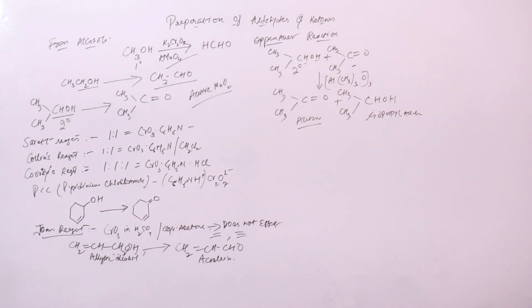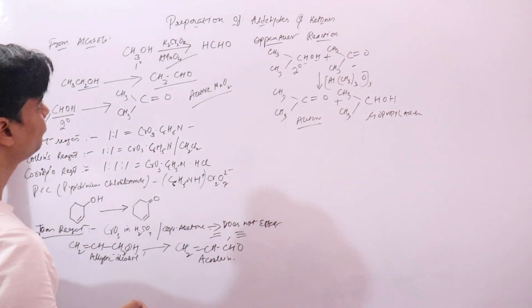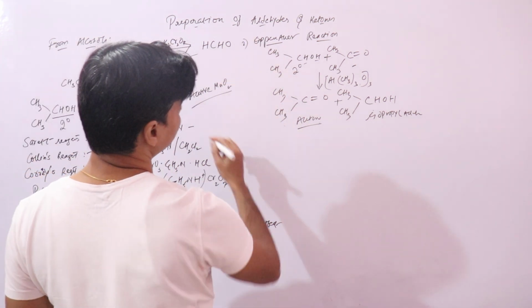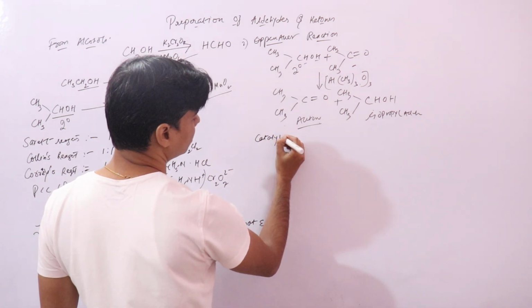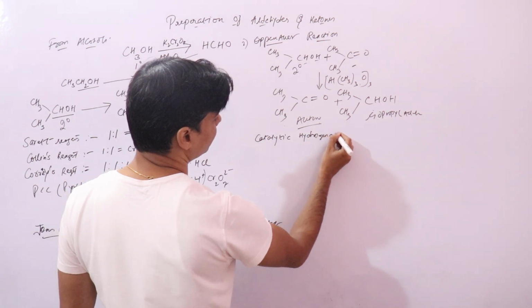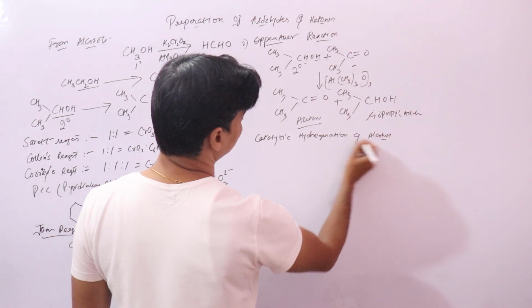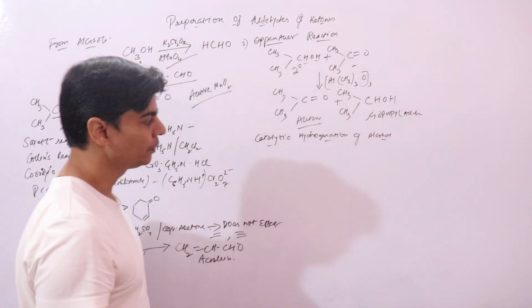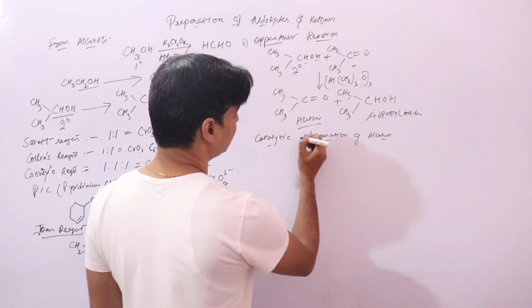Now the other way you have is by catalytic dehydrogenation of alcohols, right. So we know these ways. Second was Oppenauer oxidation, then we have catalytic dehydrogenation, not hydrogenation.